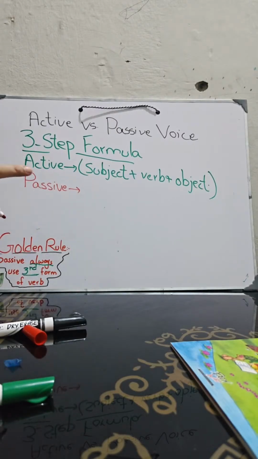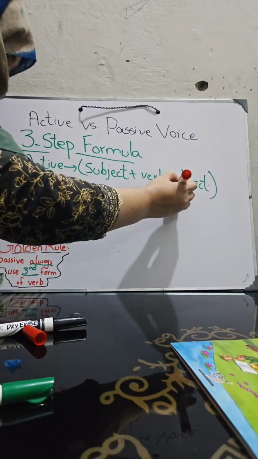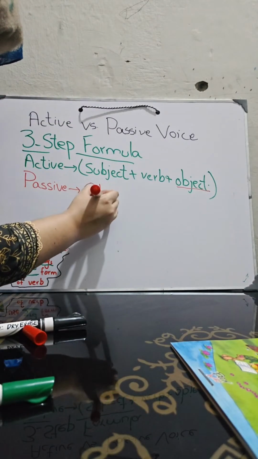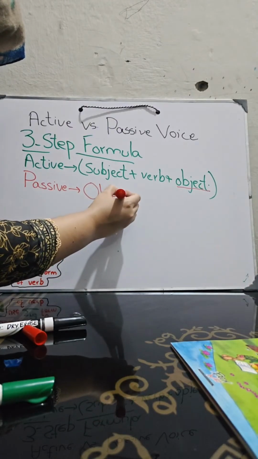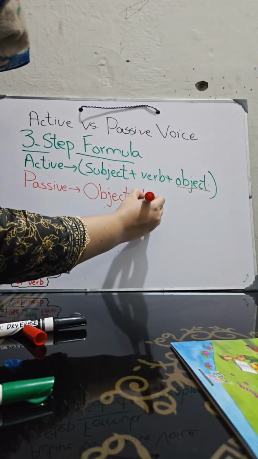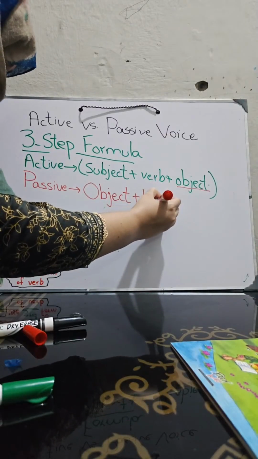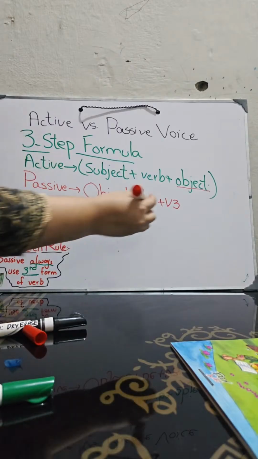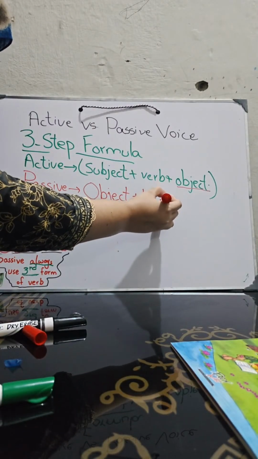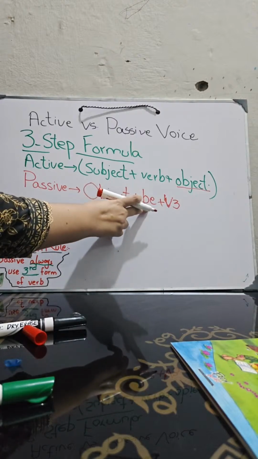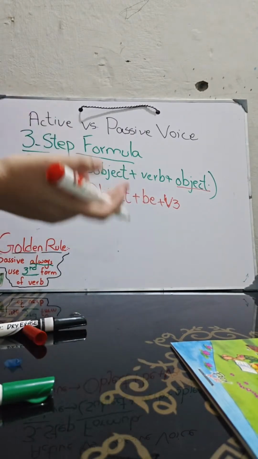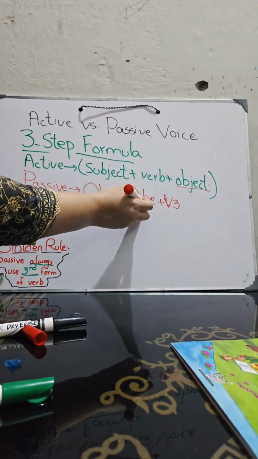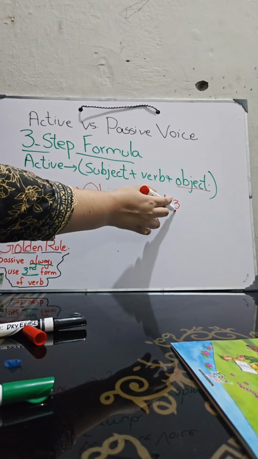In passive voice, you will bring this object, the receiver of the action, in the first position. This is the rule of converting a sentence into passive voice. You will always use object plus be. Be can be any form of be: is, am, are, was, were, has, have. It can be any form of be plus the third form of the verb.